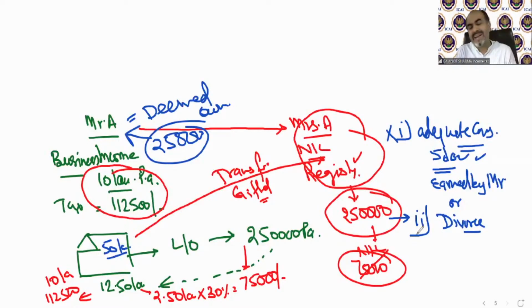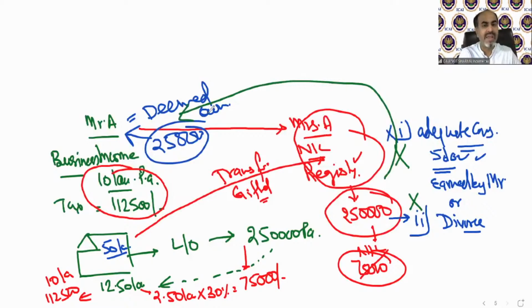So if Mr. A takes divorce from Mrs. A, then he can gift that property to Mrs. A, because now she is not Mrs. A. Now she is technically a stranger. So if you are transferring your property free of cost to a stranger, that is allowed. There will be no deemed owner concept applicable. But if you transfer a property to your spouse, then either you need to take the adequate consideration or you need to take a divorce. So if you are not taking the adequate consideration, not taking divorce, then in that case, you will be treated as the deemed owner of that property, and that rental income is going to be taxable in your hand.